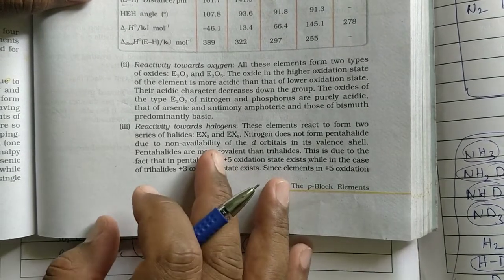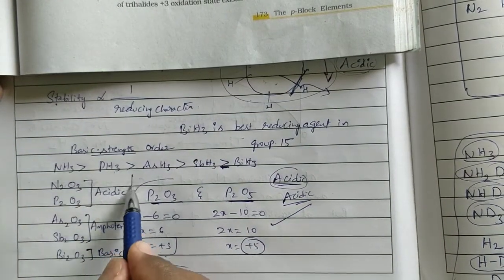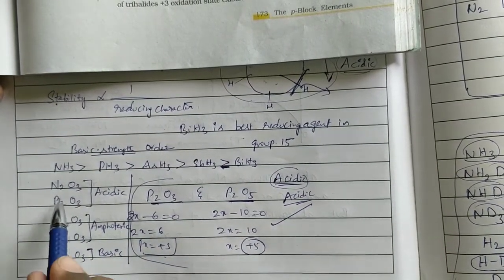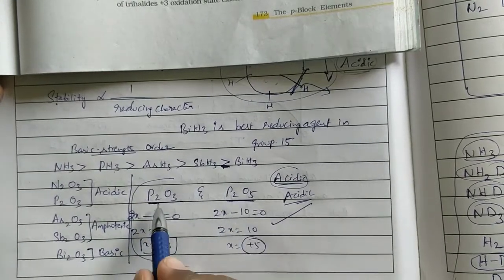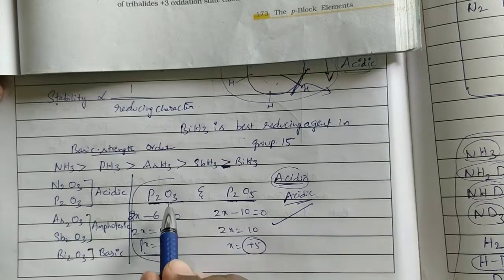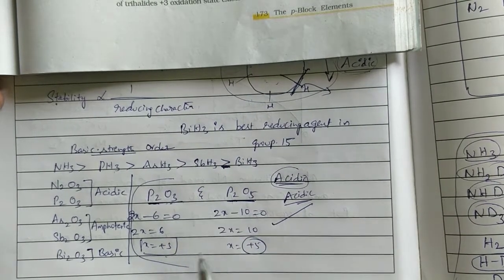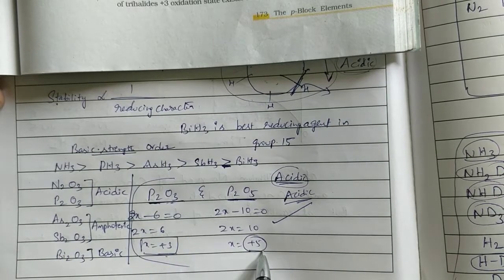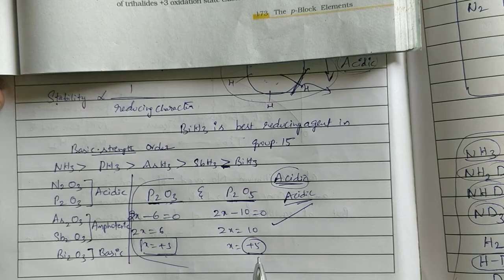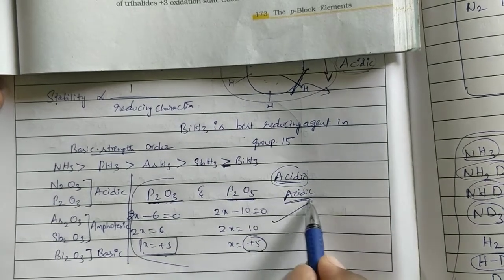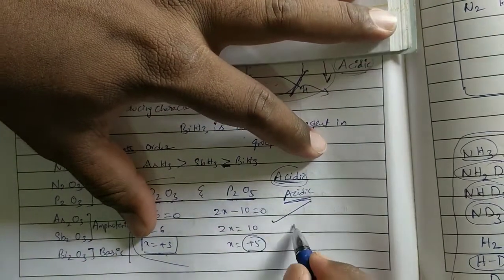Is it okay? Now, this is the information for you. When we have two different oxides of the same element, P2O3 and P2O5, if you want to say which is the stronger acid, let us check with oxidation number. The compound in which the central atom has the higher oxidation state is more acidic in nature. So P2O5 is more acidic than P2O3.